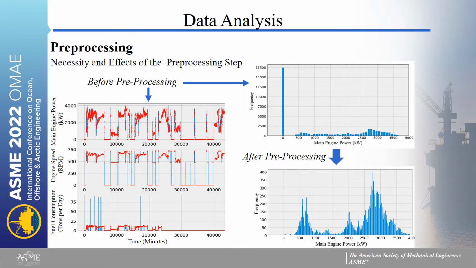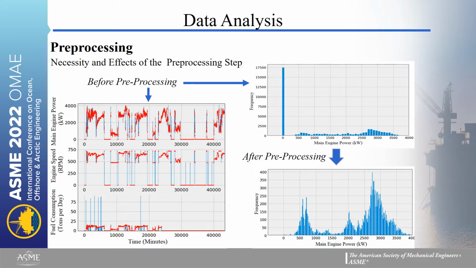The first step for our analysis is the pre-processing step. If we take a look at the left side of the slide, we can see the diagram for three variables. If we take a look at the fuel consumption, we can see that for half of the selected period, the fuel consumption is 0. And from time to time, we have illogically high values for fuel consumption, which have to be removed from the samples because we cannot have a proper analysis if we don't remove them.